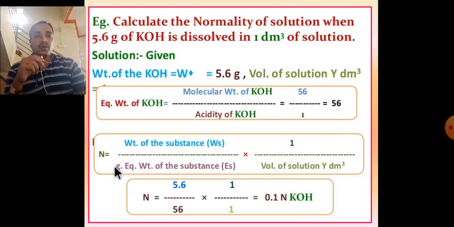Calculation of normality of solution: N is equal to weight of substance divided by gram equivalent weight of substance, into 1 divided by volume of solution V in dm cube. That is 5.6 divided by 56 into 1 upon 1, which is equal to 0.1 normal solution of KOH.